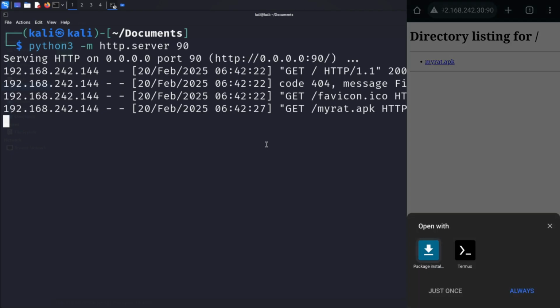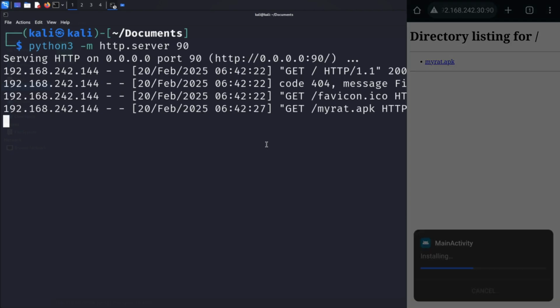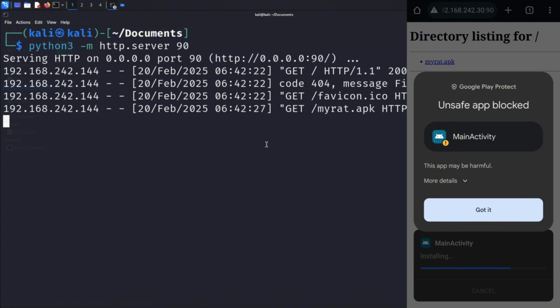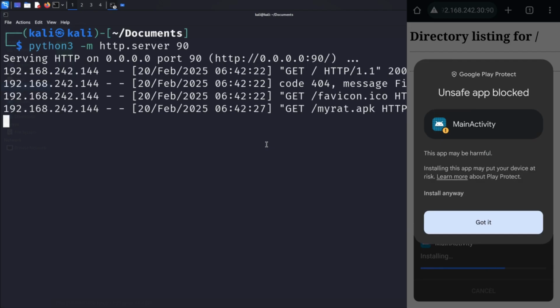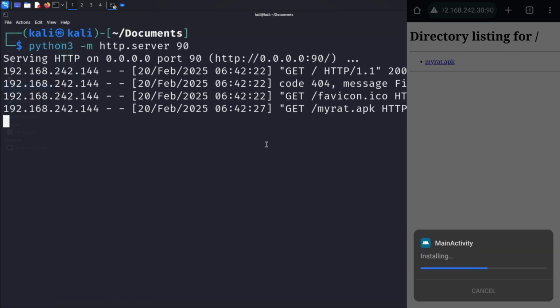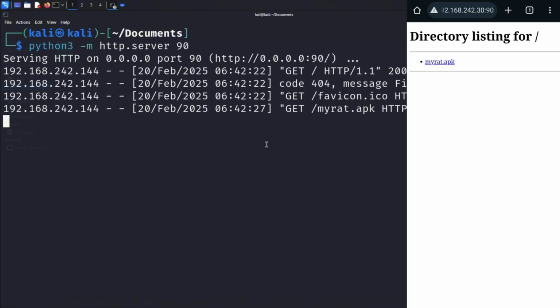After downloading, try to install it. Look at that prominent warning, Google Play Protect, unsafe app blocked. This is Google's security system doing its job, detecting potentially harmful applications. For our demonstration, click More Details and then Install anyway. In real-world security, these warnings are crucial protections that help users avoid malicious apps. Once installed, don't open it yet. Click Done. We need to set up our listener first.